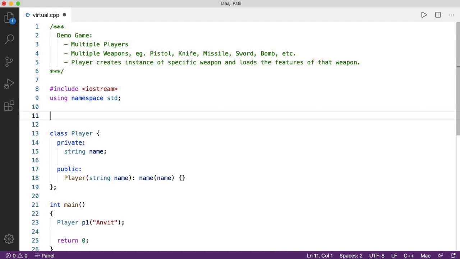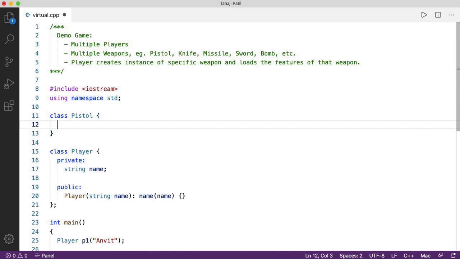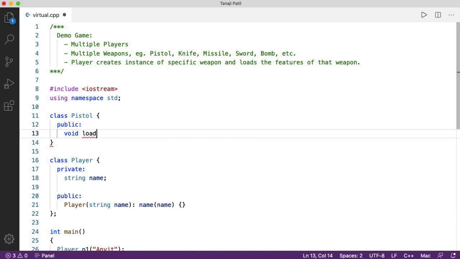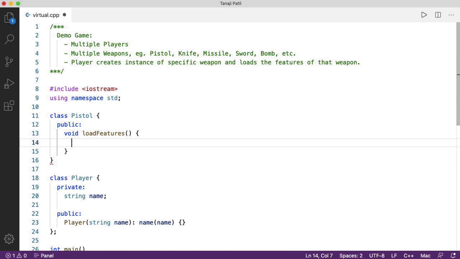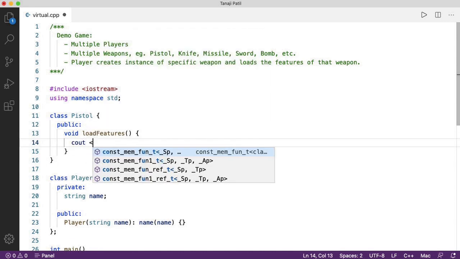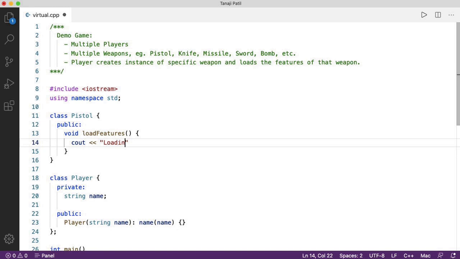Now let us implement the weapon pistol. So class Pistol, and I'll just write one public method which will load the features of the pistol. To make it simple, I'll just display one message, loading pistol features. So this is a simple class Pistol.